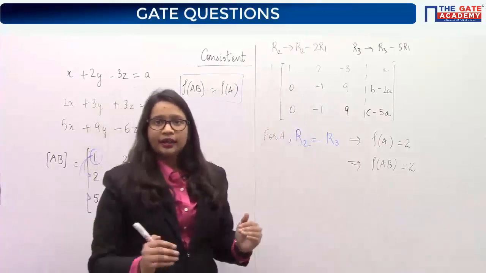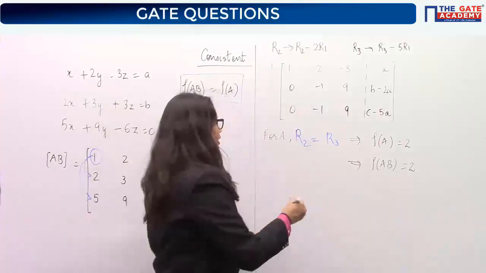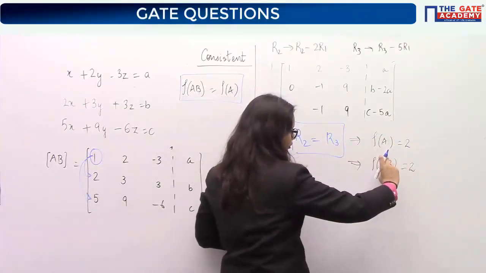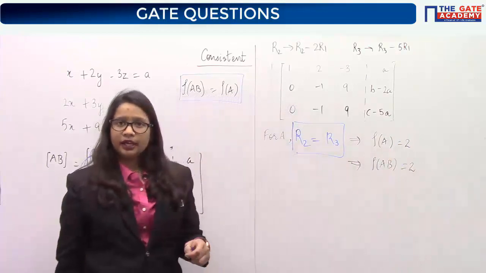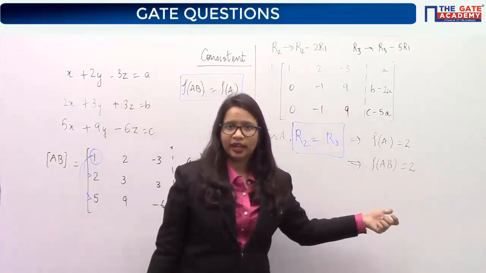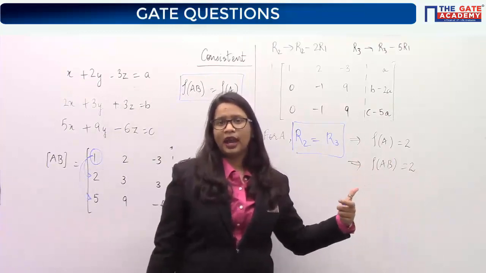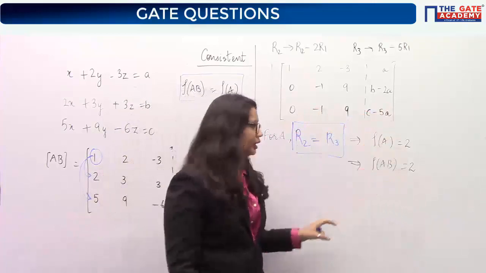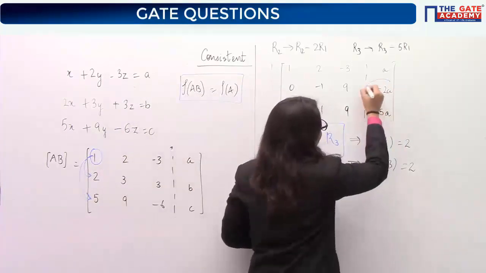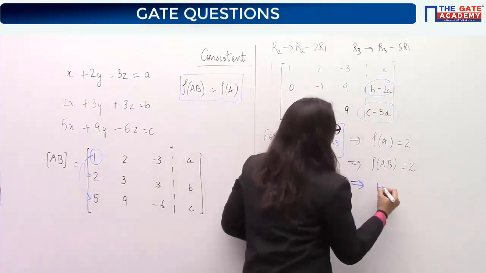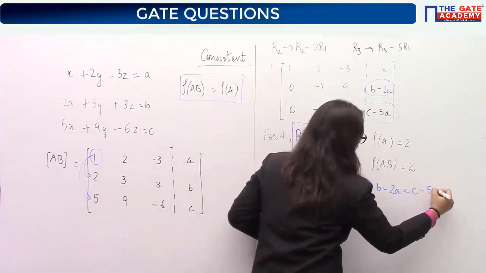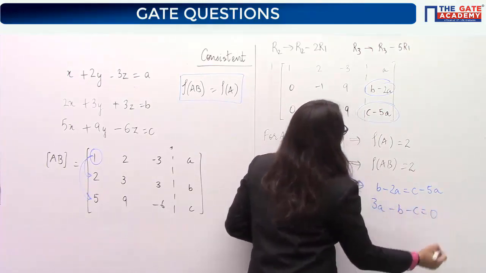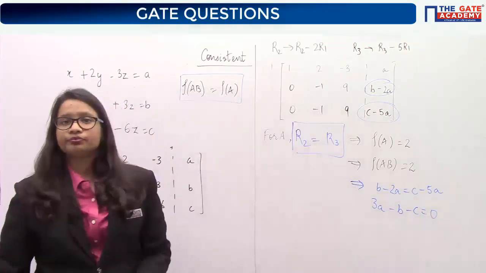Now, rank of AB will become 2 only when this relationship here is also followed by this matrix AB. What I am trying to say, we have come to the conclusion that AB will have rank as 2. Now for the AB to be having rank as 2, the similar relationship should be applicable to AB. That means that this element should be equal to this element. So b minus 2a should be equal to c minus 5a. And if you solve this, you will get this as 3a plus b minus c equal to 0.